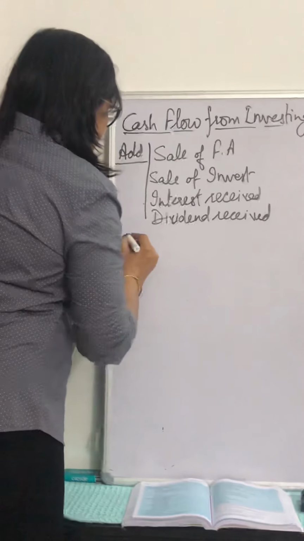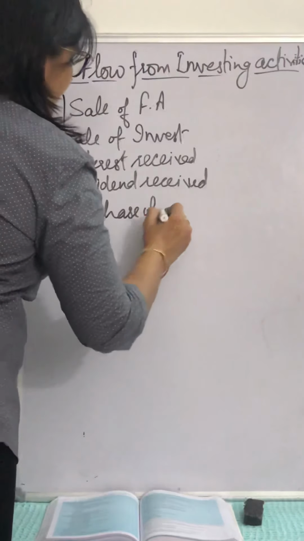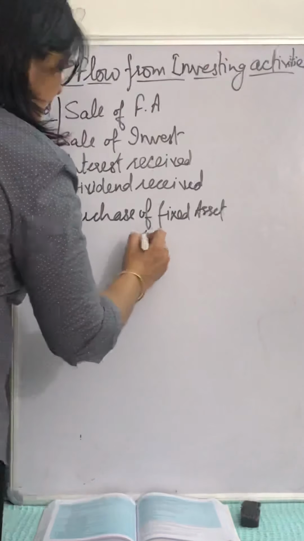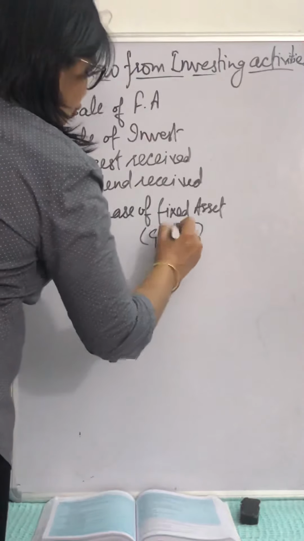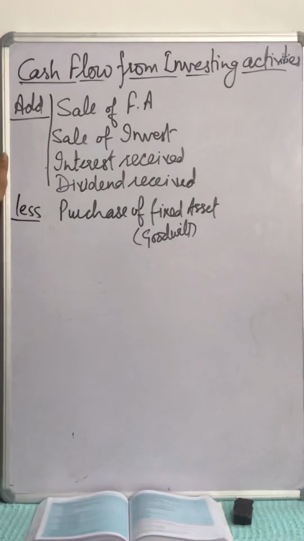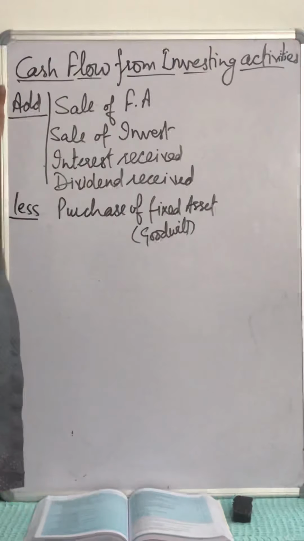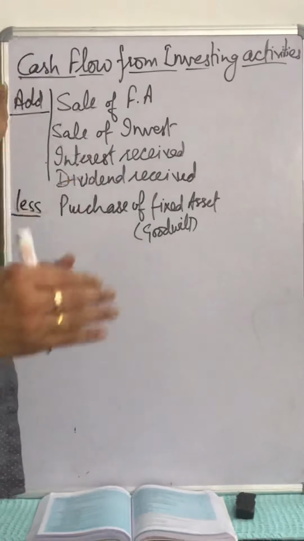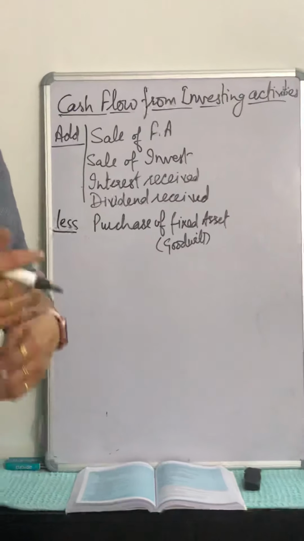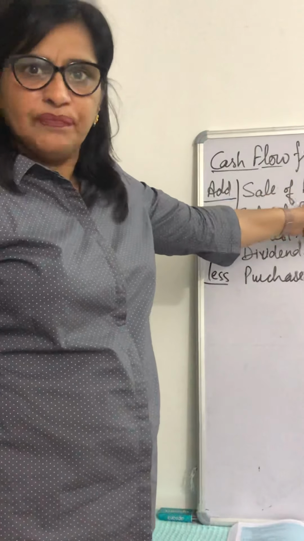After that, less purchase of fixed asset. All the fixed assets will be included here, tangible or intangible. Means if there is purchase of goodwill, how will you come to know that there is a purchase of goodwill? Because when we are calculating the cash flow from operating activities, we have discussed that if there is any decrease in the amount of goodwill, that will be treated as goodwill written off and as being non-operating will be added back to the profits.